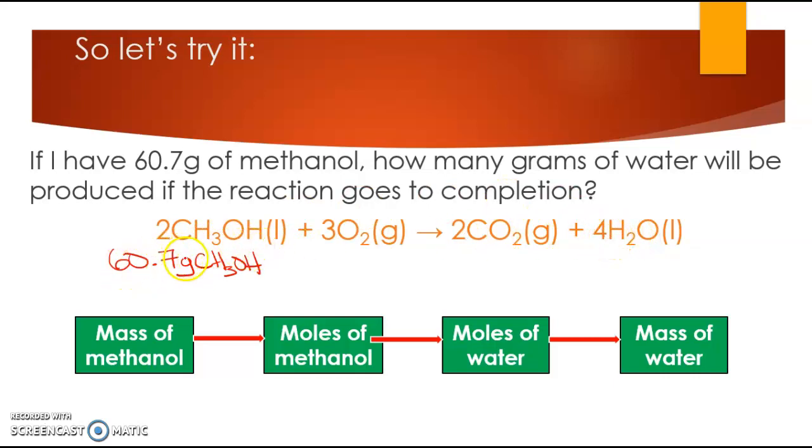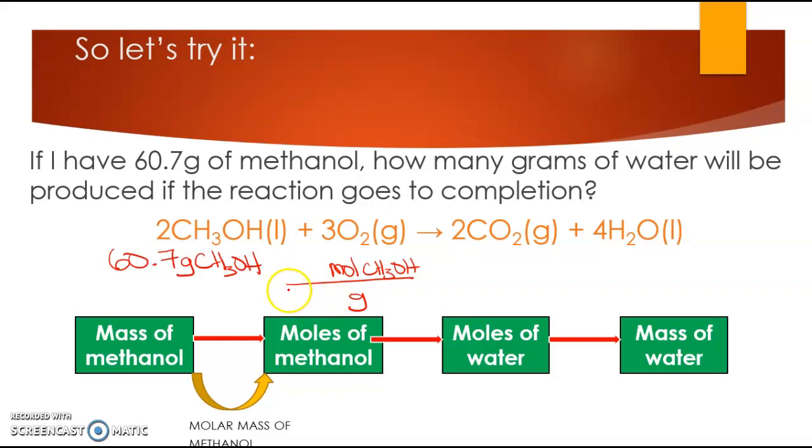So 60.7 grams of methanol, and I want to get moles of methanol. How do I do that? I have to do it in a way that cancels out the grams. So do we know something that measures grams per mole? Of course we do. We can use the molar mass of methanol to go from grams of methanol to moles of methanol. Now, hopefully you feel like you have a good understanding of that calculation.